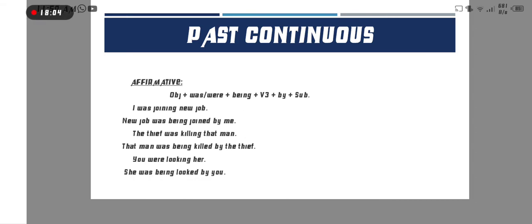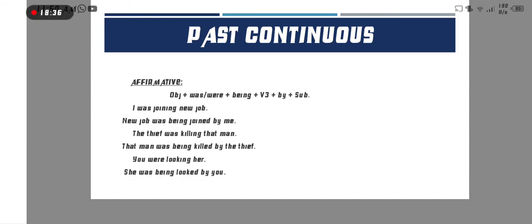The second example is: the thief was killing that man. It's past continuous. So how can we change this sentence into passive voice? According to the structure, first the object. Here the object is that man, was, then being, and the third form killed, and last the subject with by: by the thief.